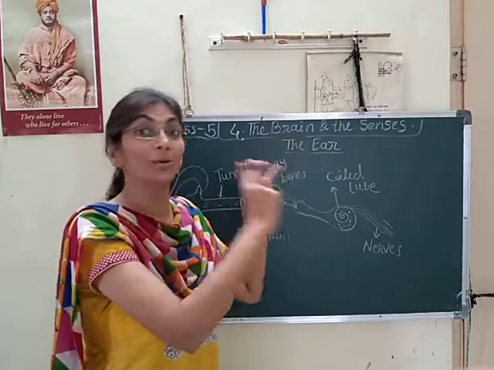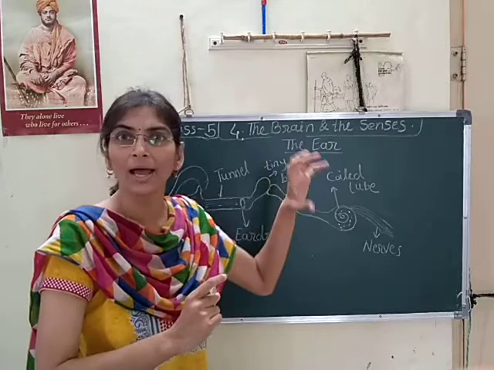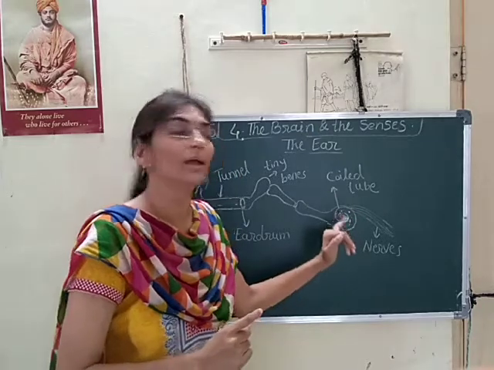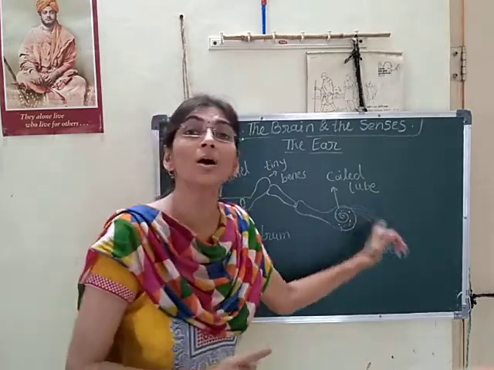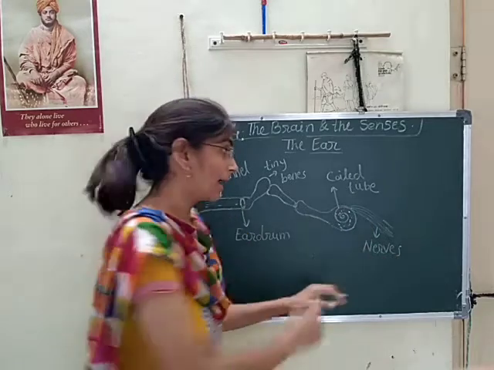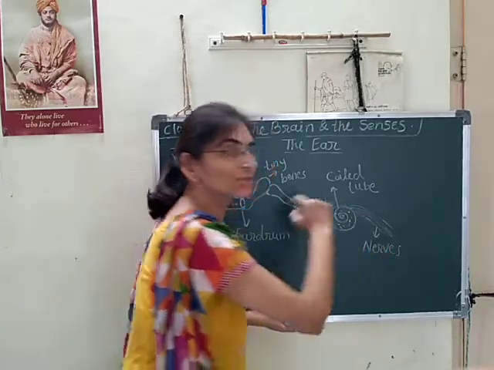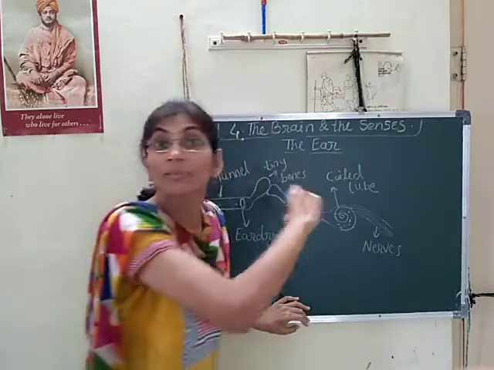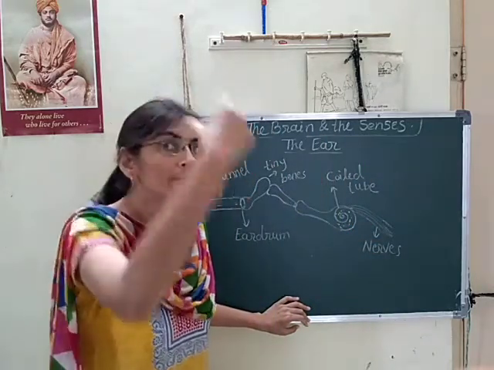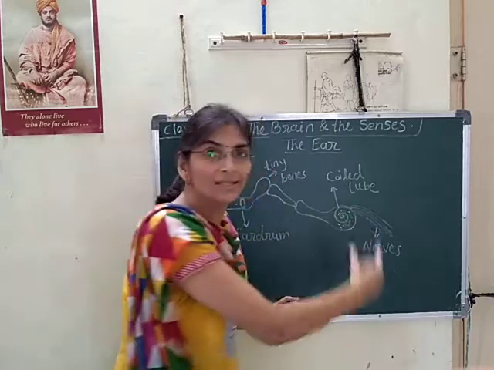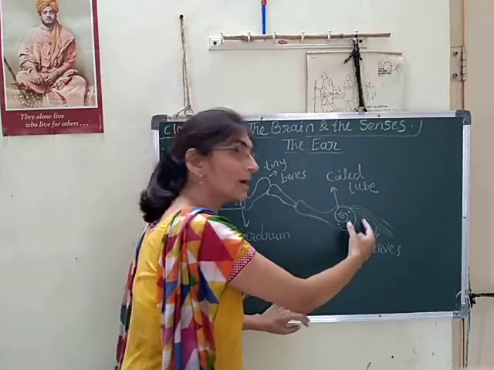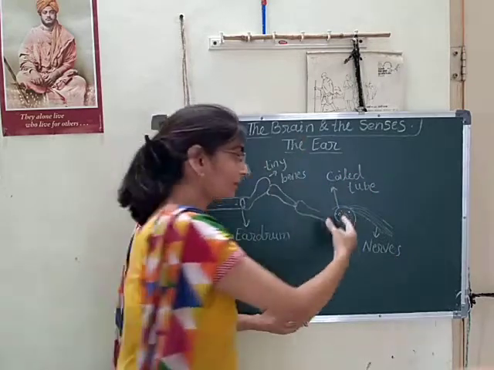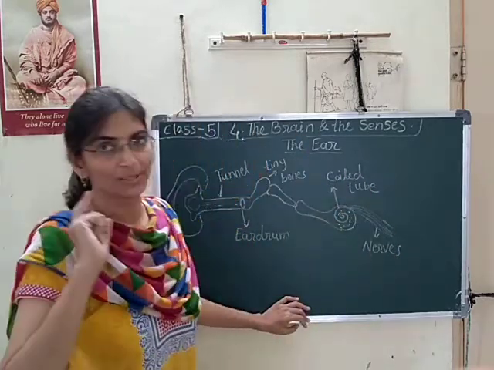message of the particular sound. Where does the conversion of the sound into a message happen? In the coil tube, and nerves are attached to this coil tube. Now this coil tube is attached to the nerves, and these nerves give the message of that particular sound to the brain. These sensory nerves attached to the coil tube give the message to the brain from the coil tube. Did you understand?